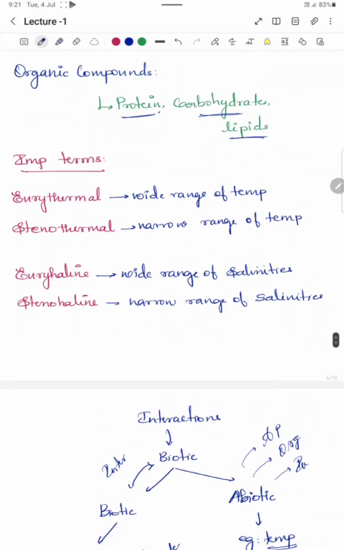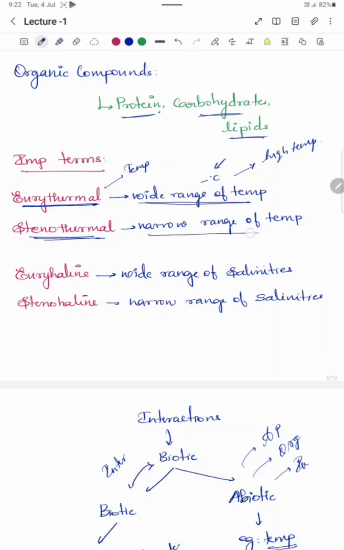So, a few important terms for you to remember: eurythermal, stenothermal. These two terms are based on temperature. Eurythermal refers to organisms that can survive in a wide range of temperature. Like they can survive in minus degrees too. They can also survive in high temperatures. Another type of organisms are stenothermal. They live in a narrow range of temperature, which means a slight increase or decrease in temperature leads to their death.